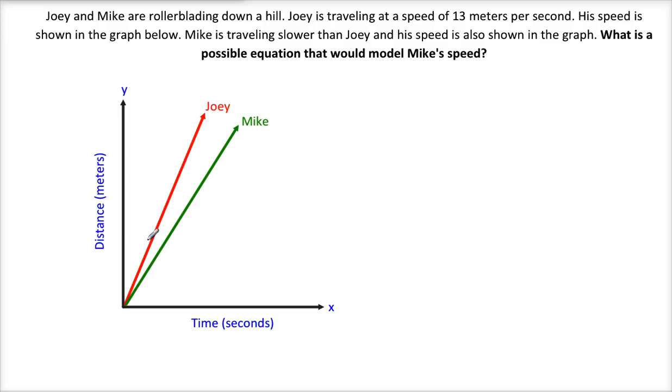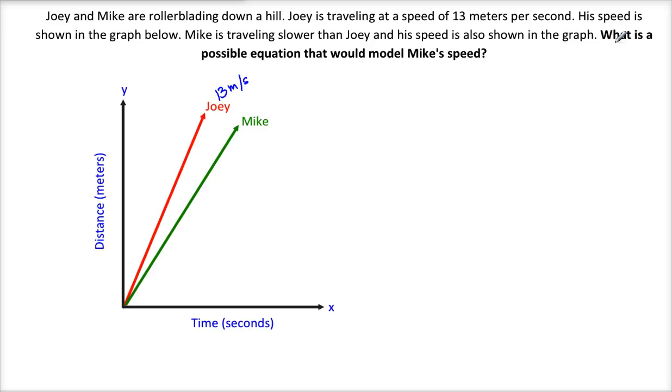Okay, so Joey is this red line, and we know he's going 13 meters per second. Okay, and Mike is traveling slower than Joey, and his speed is also shown in the graph. So very subtly, we are told that Mike is going slower, but we don't know how much slower. We don't know what his speed is. But we can see from the graph that his line is a little bit less steep than Joey's. So obviously he's going a little bit slower.